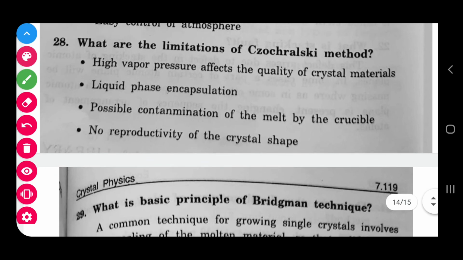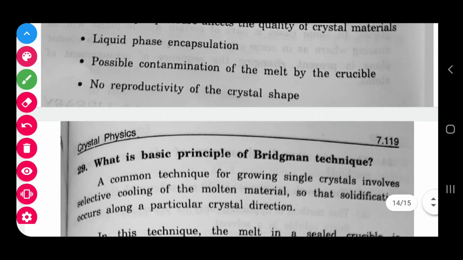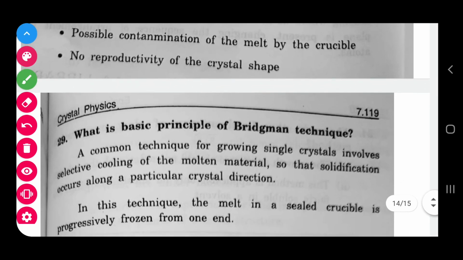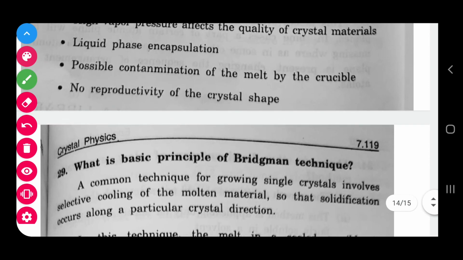Limitations of the Czochralski method. What are the limitations? That means some restrictions. High pressure affects the quality of the crystal, so it will affect the final product. And liquid phase encapsulation: some liquid phase possibilities will be there, and possible contamination of the melt by the crucible.